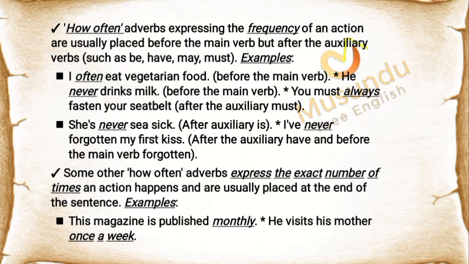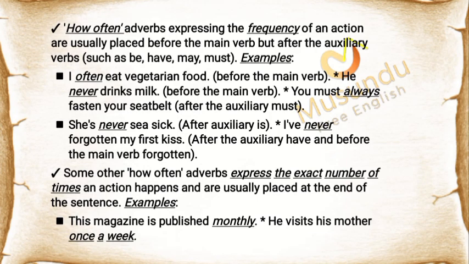after the auxiliary verbs, such as be, have, may, must. Examples: I often eat vegetarian food, before the main verb. He never drinks milk, before the main verb. You must always fasten your seatbelt, after the auxiliary must. She's never seasick, after auxiliary is. I've never forgotten my first kiss, after the auxiliary have and before the main verb forgotten.